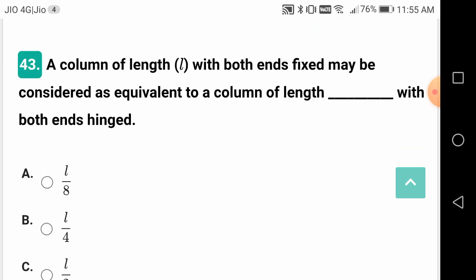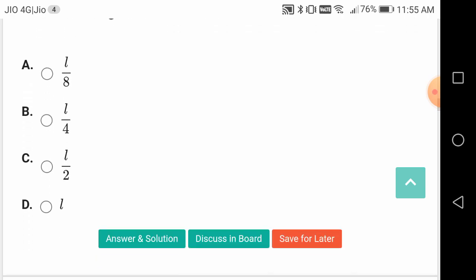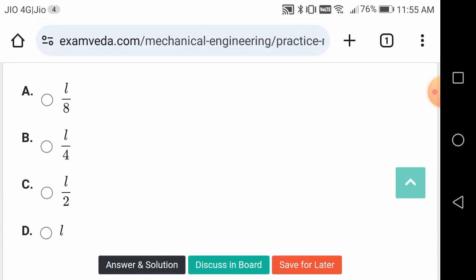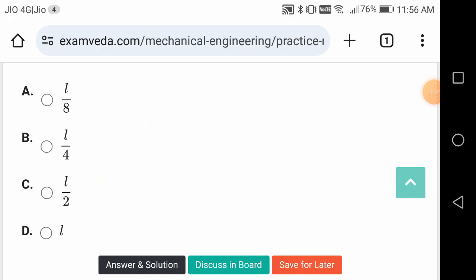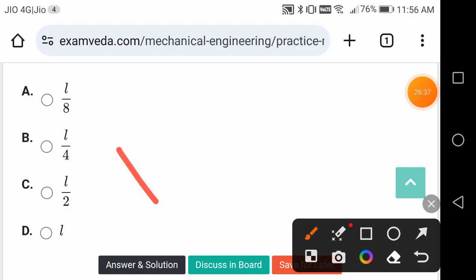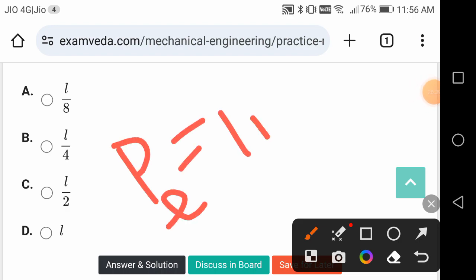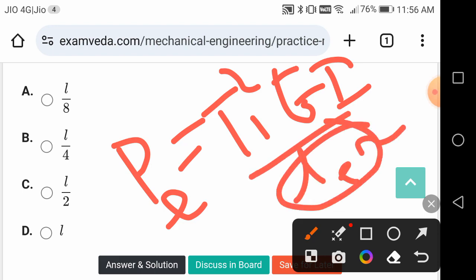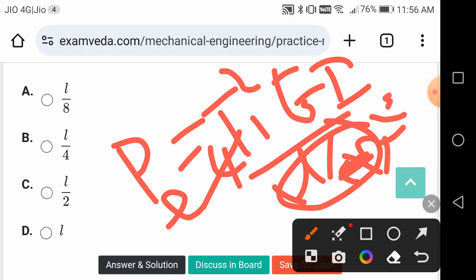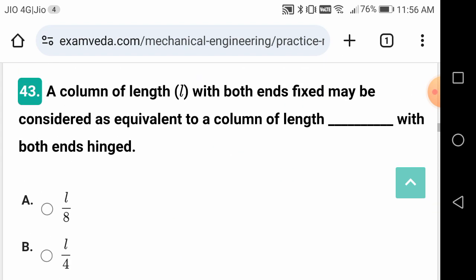A column of length L with both ends fixed may be considered as equivalent to a column of length L by 2 with both ends hinged. So what is Euler's critical load? Pi square EI by LE square, where LE is the equivalent length. So you get 4 here over L square. If you substitute L by 2 whole square, LE is equal to L by 2 for both ends fixed.